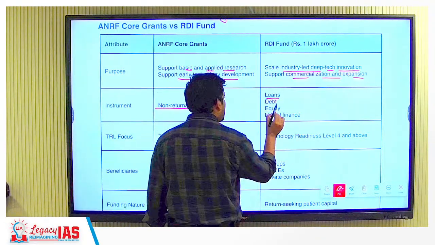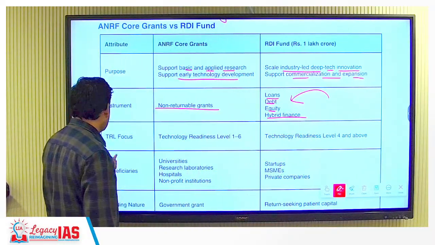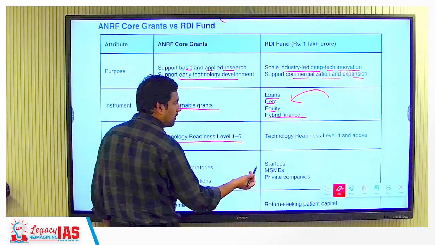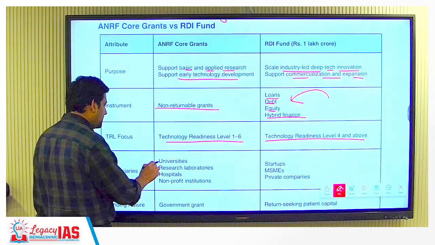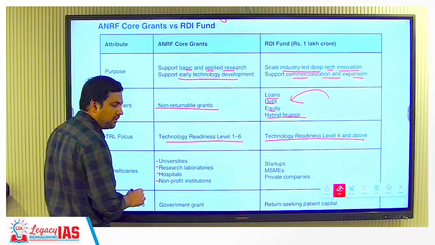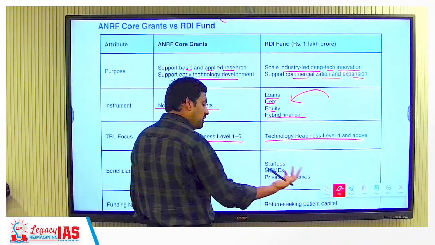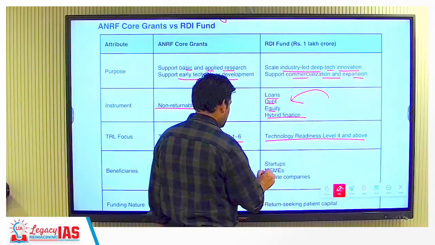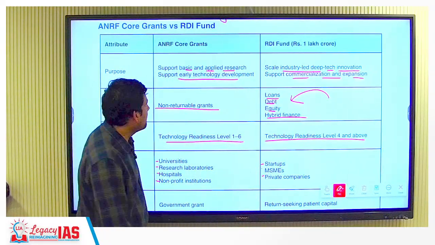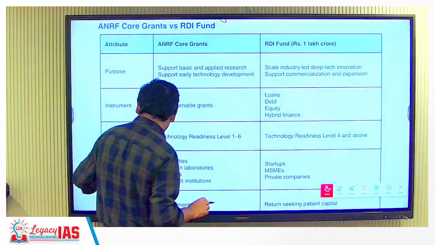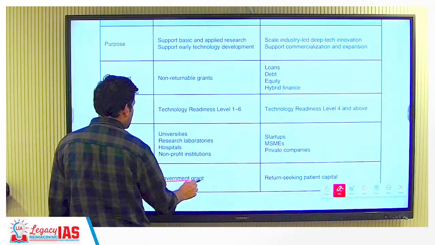Here it is loan, debt, equity, hybrid finance, because we want the money back. TRL focus: technology readiness 1 to 6, here 4 and above. Then who are the beneficiaries here? Universities, research labs, hospitals, non-profit institutions who do the fundamental research. Here, who is the beneficiary? The ones who will make money in the market: startups, MSMEs, private companies. Okay, then the last is funding nature. In this case it is simply a government grant.